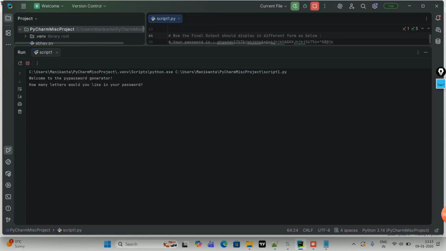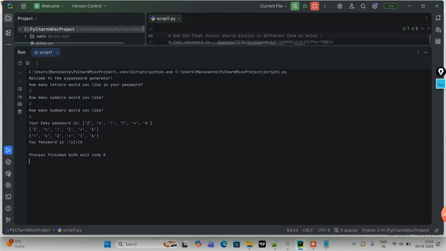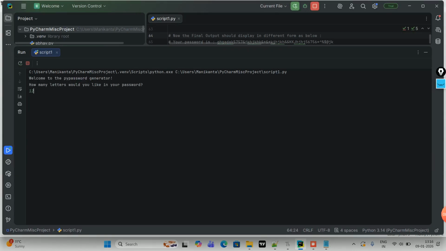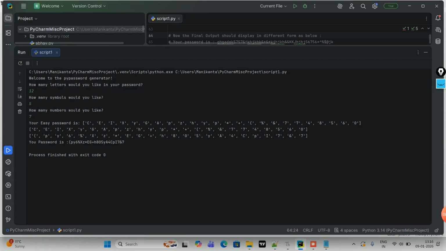Example, let me rerun again. Let's say I give 1, 1, 1. You see, your password is this, okay? Or let me show you one more example, 2, 3, 1. So an exclamation sign, C, Z, plus these, that is coming like this. But here 2, 1, 2, 3, 2 is coming in sequence, which it should not. This should come randomly. Got the point? I hope you understood.